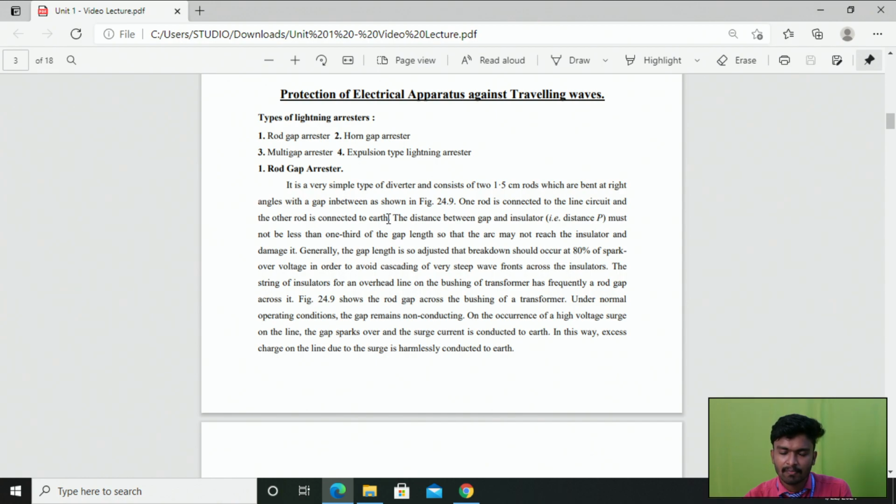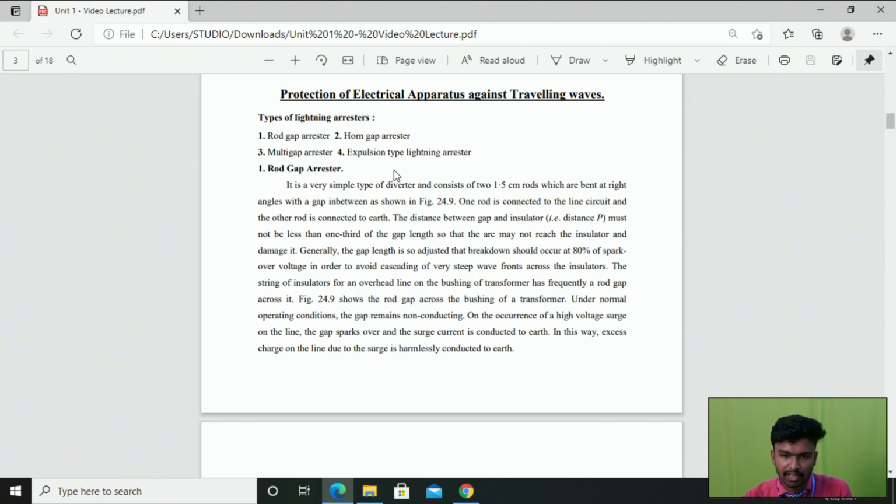Among the three methods, the first two are used to provide protection against direct lightning strokes, but the last method, that is the lightning arrestor, is only used to provide protection against the indirect lightning stroke, that is nothing but against the traveling waves. That is why here we are going to use the types of lightning arrestor to provide protection to the electrical apparatus against traveling waves, right?